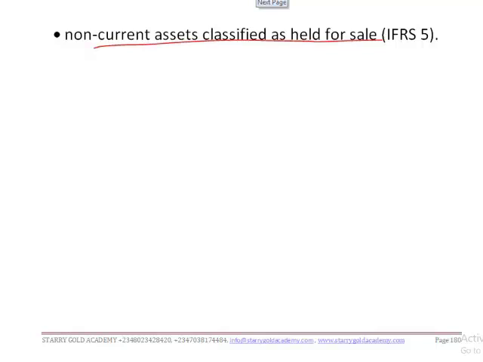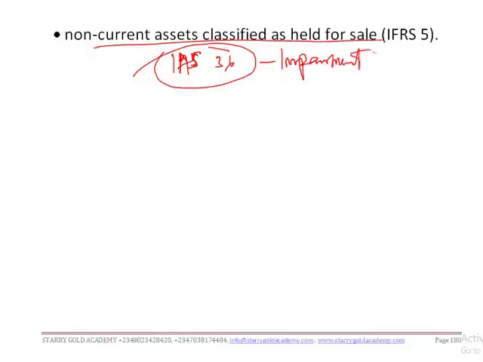Are we together? Under IAS 36, we are not saying that those assets cannot be impaired, but what we are saying is that IAS 36 itself did not discuss the aforementioned standards, but it discussed impairment of assets.